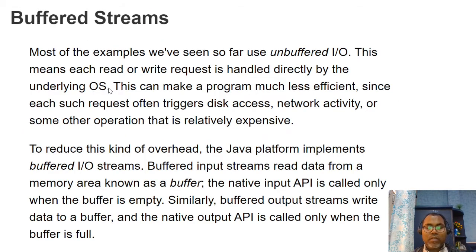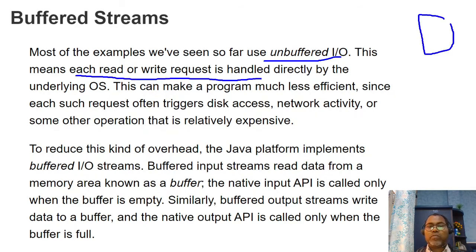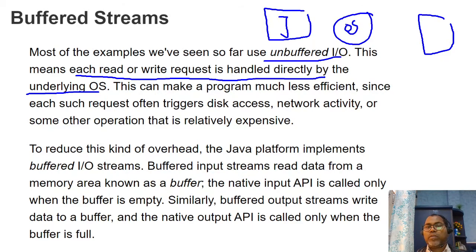Similarly, next, till now we have studied unbuffered input output. They are not buffering, which means that each read or write request is handled directly by your underlying operating system. So this is your JVM. Okay, they request your operating system: please write data here. Then the operating system writes data here, one character, next character, next character.